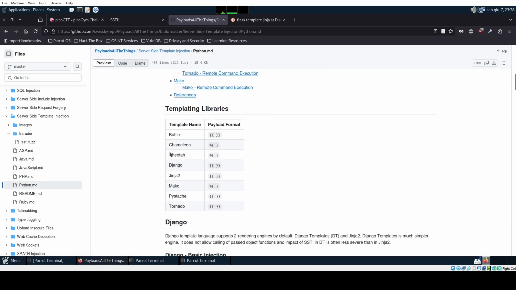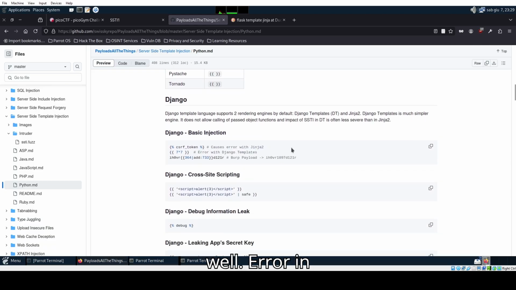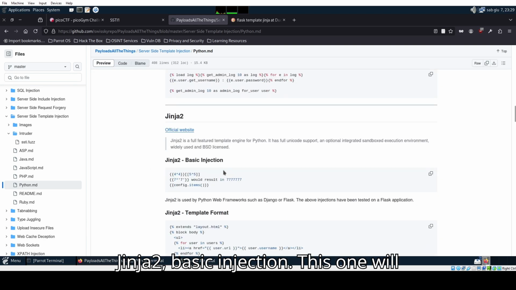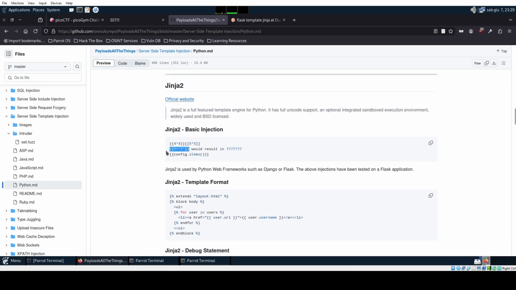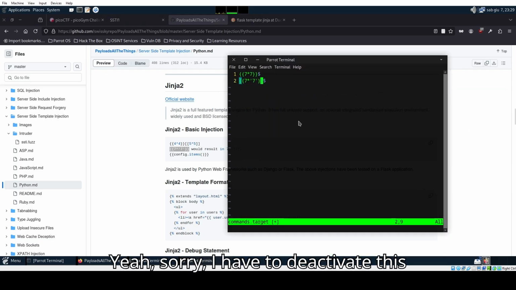So exactly, we have some templating libraries. Django is Python as well. Error in Django. Jinja2 basic injection. This one will result in 7777777, because Jinja will interpret it like repeat 7, 7 times.